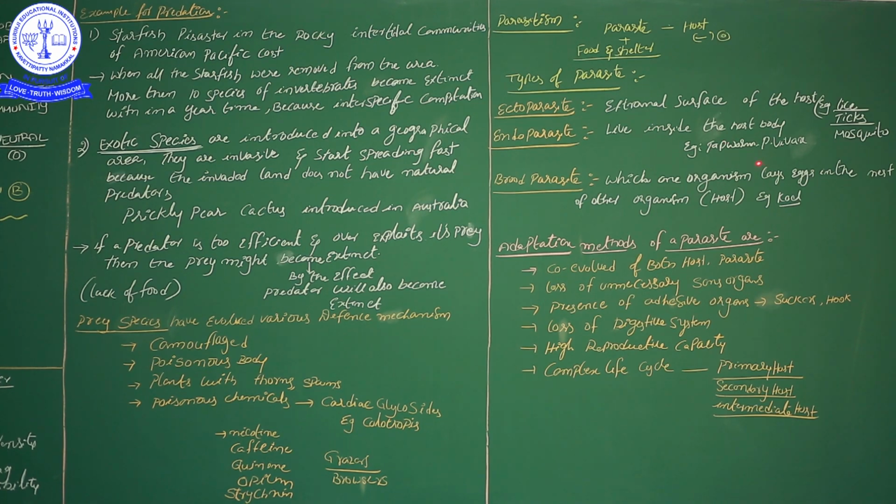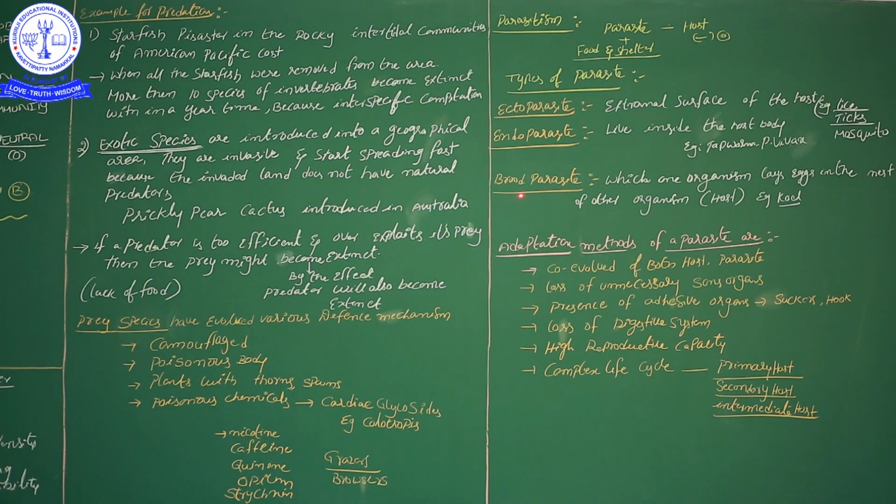Plasmodium vivax is present inside the human red blood cells. Plasmodium vivax belongs to protozoa, the first primitive organisms. These primitive organisms do not yet have advanced characteristics, and lacking them, they act as parasites. Now you understand the difference between ectoparasite and endoparasite.